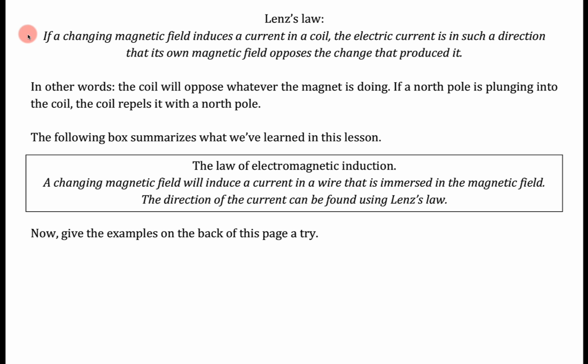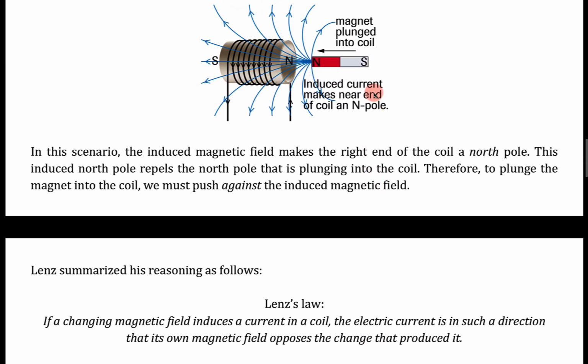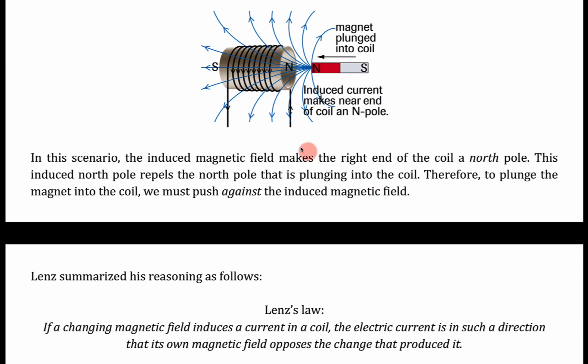In that wording, I think it's perhaps a little difficult to make some sense of what this means. So I just like to think of it instead in this way. The coil will just oppose whatever the magnet is doing. So if we want to plunge the north pole of the magnet into the coil, it's going to oppose that motion, and it's going to generate a north pole on its right end to repel the magnet that I'm trying to push into it.